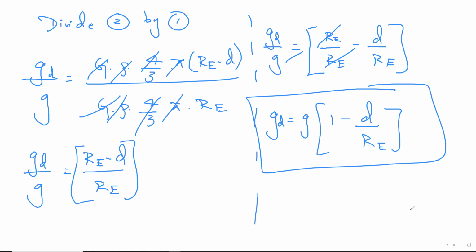How to remember? I'll write the GH right now here. GH is equal to G, everything as it is, 1 minus by RE also as it is. If it is depth, you'll only write D. If it is height, you'll write 2H. That's the only thing, because people get a lot confused when you're trying to solve this. You should not. Fine? You should not. Remember this. Both of them, 100% one will be asked. There's no doubt here. 100% it will be asked.